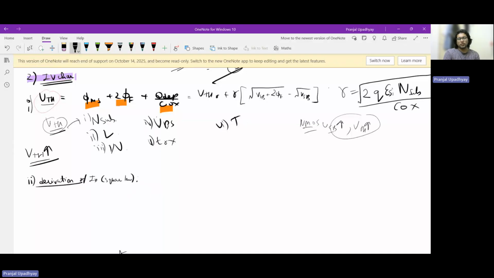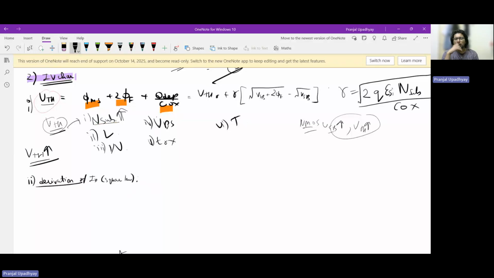So when will VTH increase? And the opposite will happen when the opposite thing happens to these parameters. Let us start in baby steps. N sub is basically the doping concentration of your substrate. Clearly, if the substrate doping concentration is more, the gate has to put more effort into repelling that dopant charge to be able to invert the channel. So yes, VTH will increase if N sub increases.